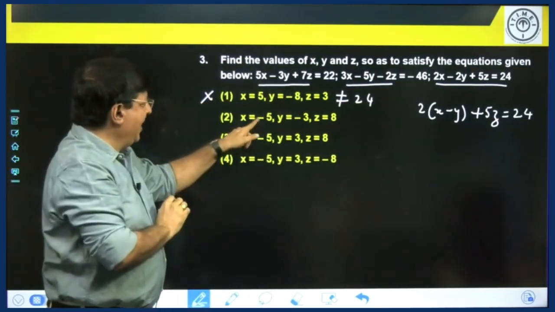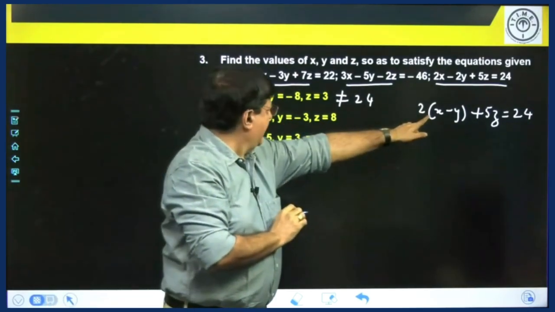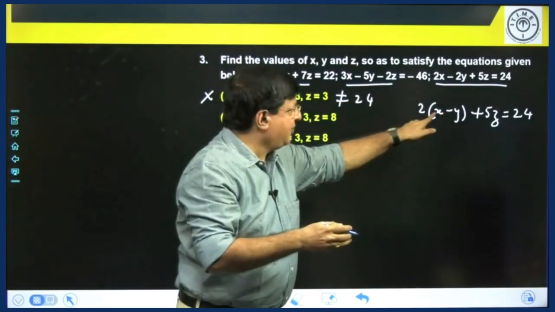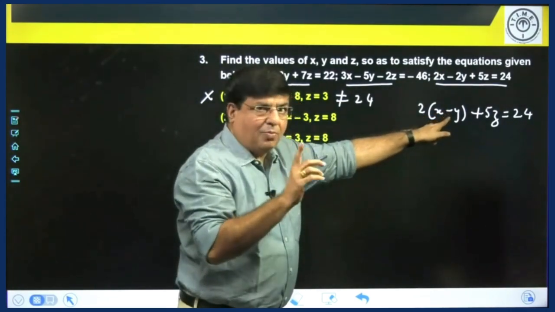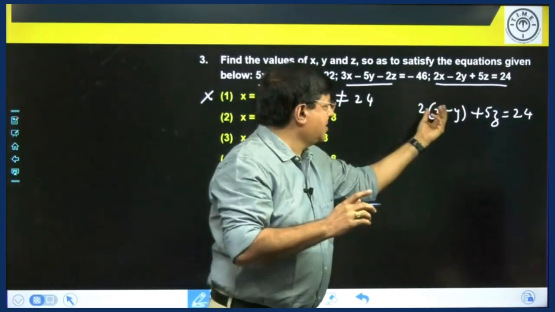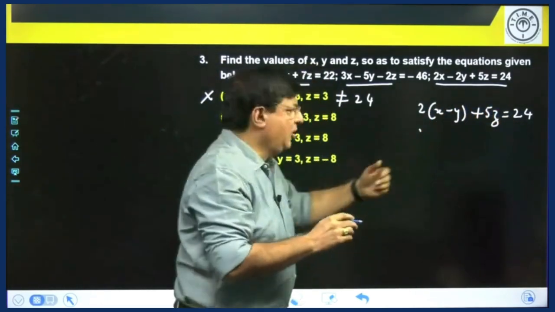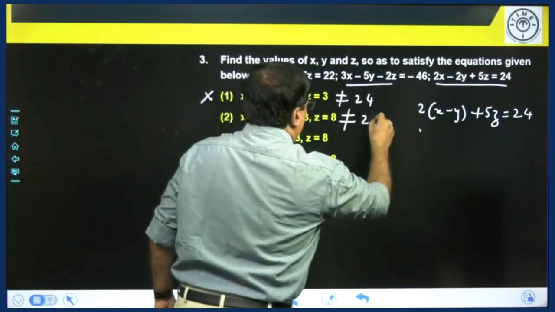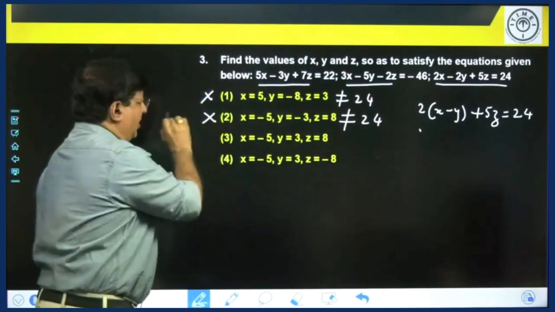Second option. X is minus 5. Y is minus 3. Minus 5 minus of minus 3, so minus 5 plus 3. That is equal to minus 2. Z is 8. 5 into 8, 40. Minus a very small value plus 40 is not 24. So the second option is also not equal to 24. This is not the option.